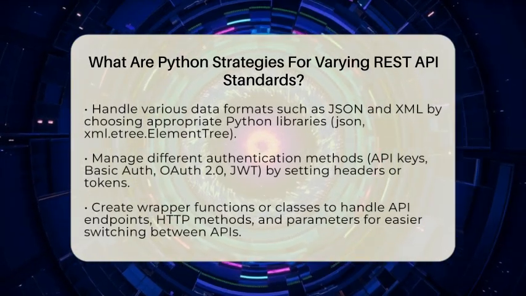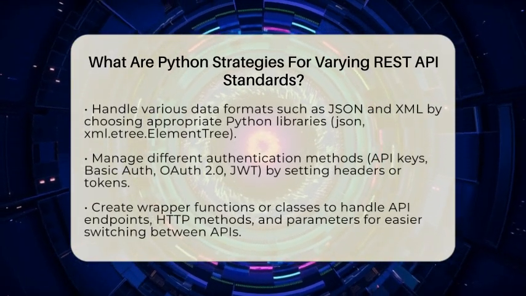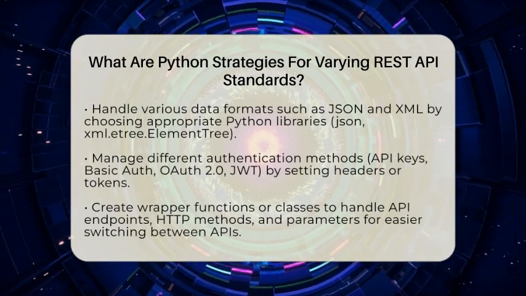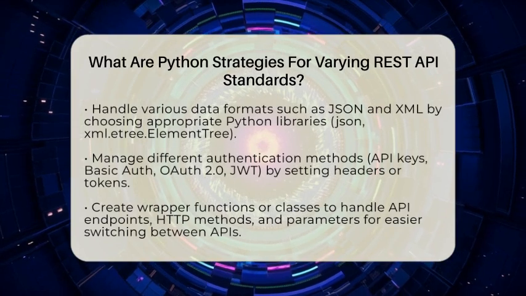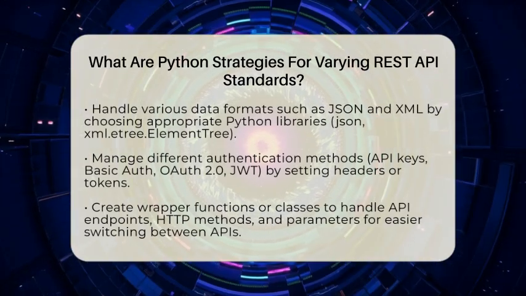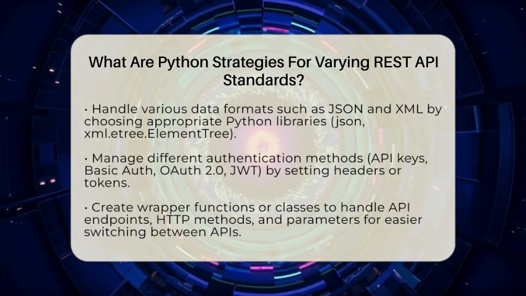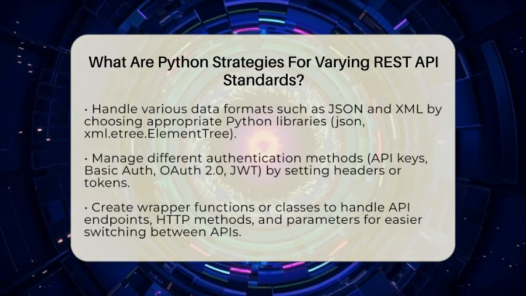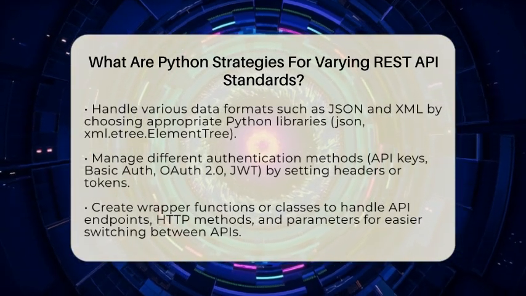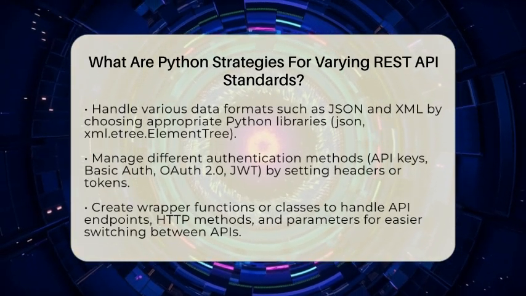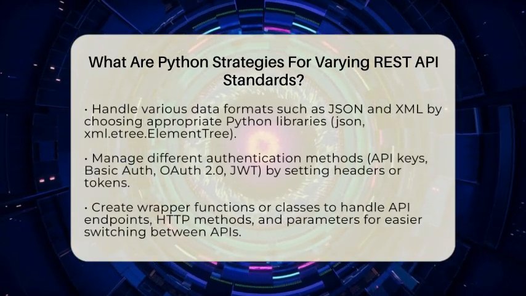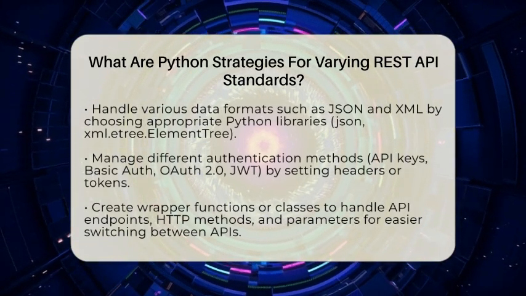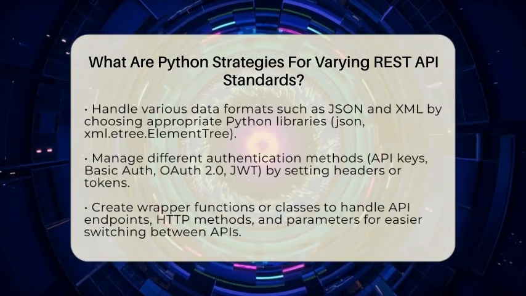Authentication methods vary widely among APIs. Some use simple API keys, others rely on basic authentication, OAuth 2.0, or JSON Web Tokens. Python's requests library supports adding headers or tokens easily. For OAuth, you can use requests-oauthlib to manage token retrieval and refresh. Designing your code to accept different authentication methods makes it adaptable across many APIs.